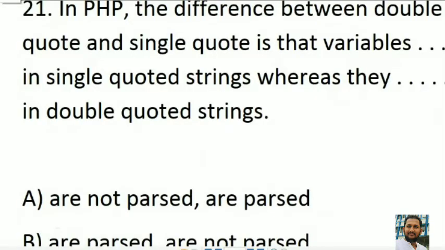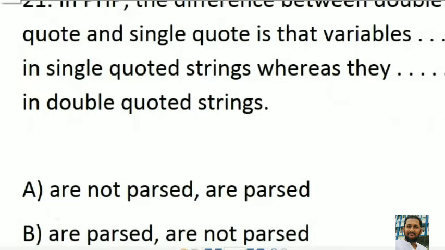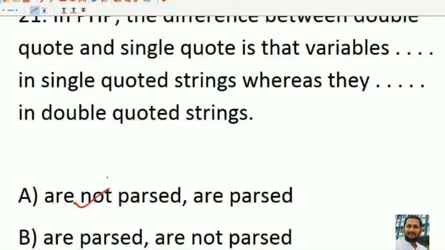Let's start. Question 21. In PHP, the difference between double quote and single quote is that: there are two options, A and B. A: variables are not parsed in double quote. B: variables are not parsed in single quote, whereas they are parsed in double quote. So these are the two choices for question number 21.